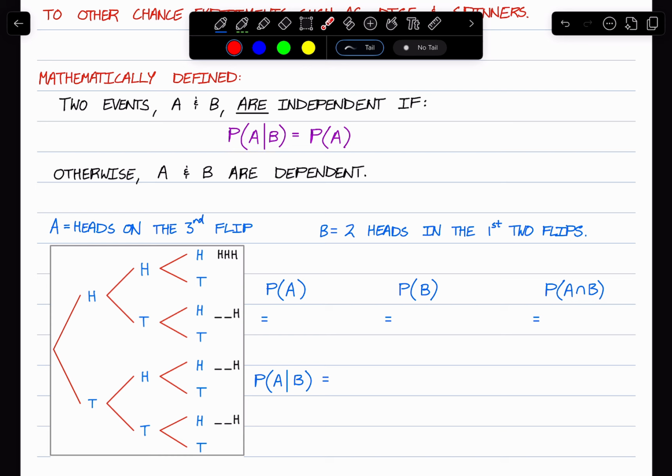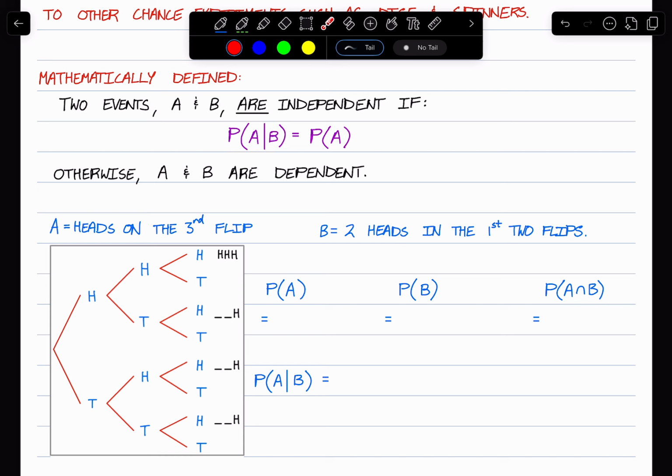So take a look at this idea. It says that if the probability of one event occurring is the same regardless of whether the other had occurred before it, so if the condition of B gives you the same probability as A occurring on its own, they are independent. Let's take a look at an example of this.